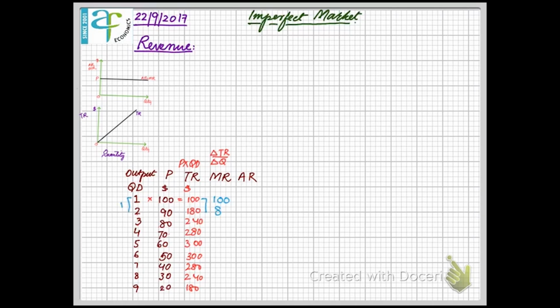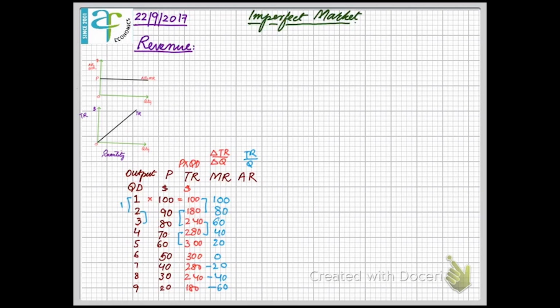So for the first it will be 100, then 80, 60, 40, 20 and 0, and then 280 minus 300 will be minus 20, then 240 minus 280 will be minus 40, and then 180 minus 240 will be minus 60. So marginal revenue decreases, reaches 0, and then becomes negative, because an additional unit is going to reduce your revenue.